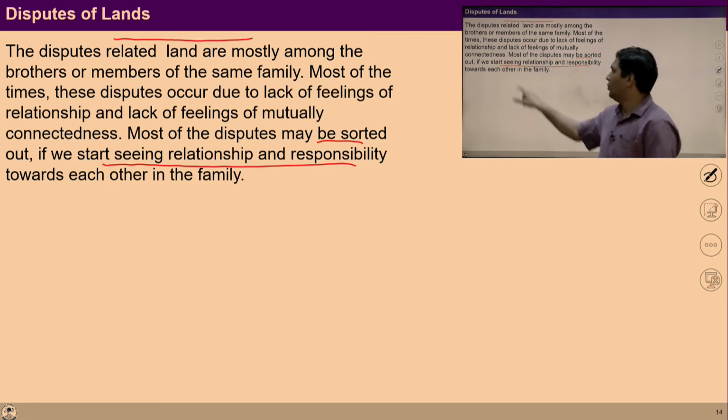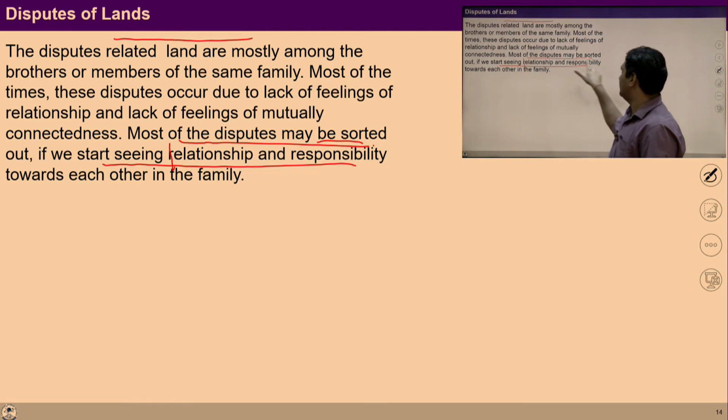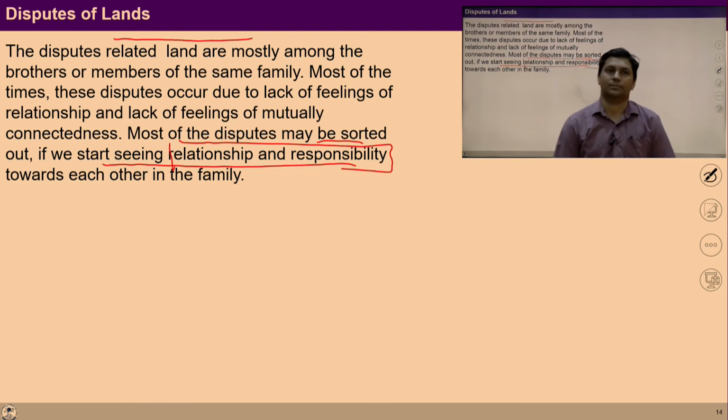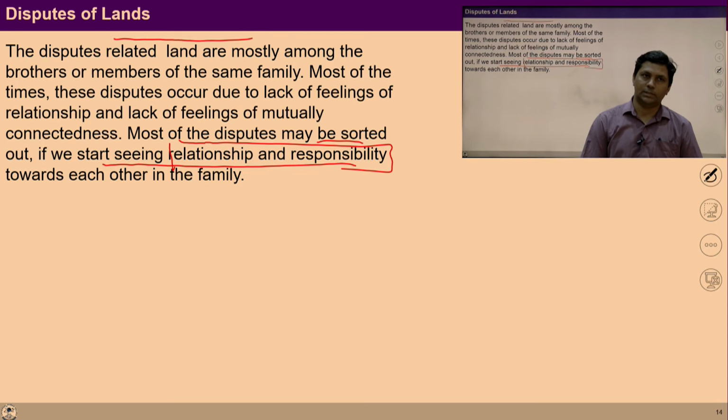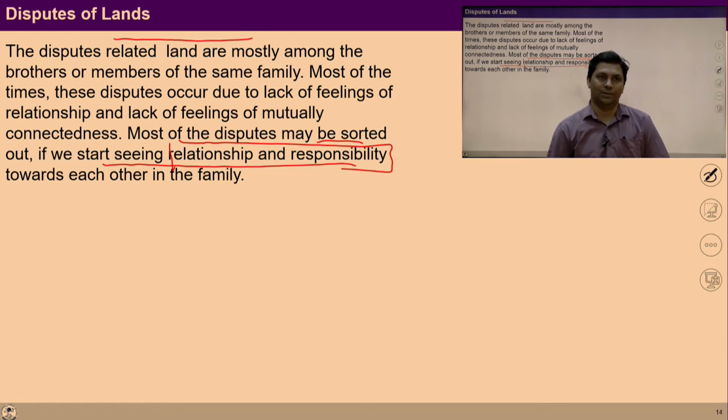So focusing on this feeling of relationship, and on the ability to develop coexistence with others, is an important step that is required from the judiciary system. So the judiciary system must find ways to ensure this feeling of relationship in everyone.